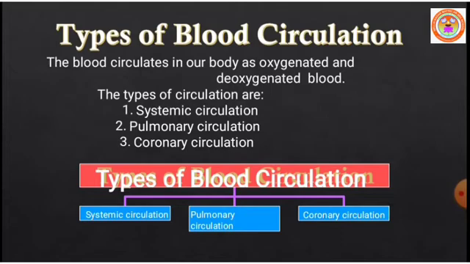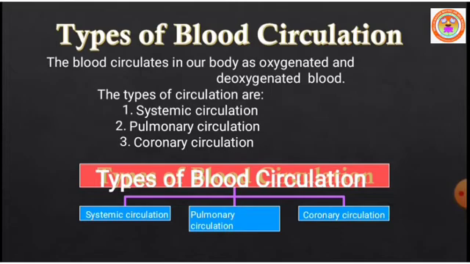Circulation of blood takes place with the help of the circulatory system. We know that the heart is the main pumping organ which pumps the blood throughout the body by blood vessels. The blood circulates in our body as oxygenated blood and deoxygenated blood.